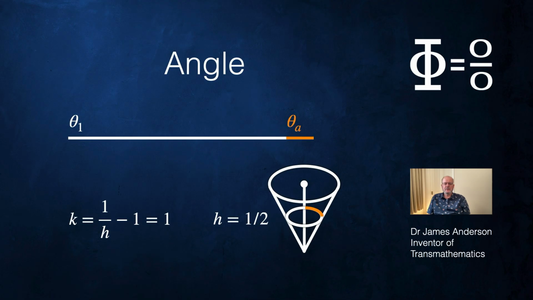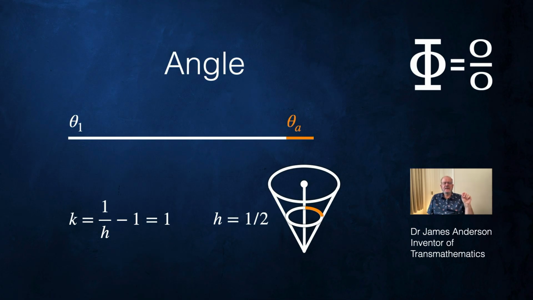K equals 1 over h. H equals 1/2. 1 divided by 1/2 equals 2. 2 minus 1 equals 1. So theta 1 is 1 revolution. That white line represents 1 revolution. And we could go on to a third, a quarter, a fifth, and so on, approaching infinity. We would be rotating forever and ever and ever without stopping. We would be marking out angles on the green line I showed you at the beginning.